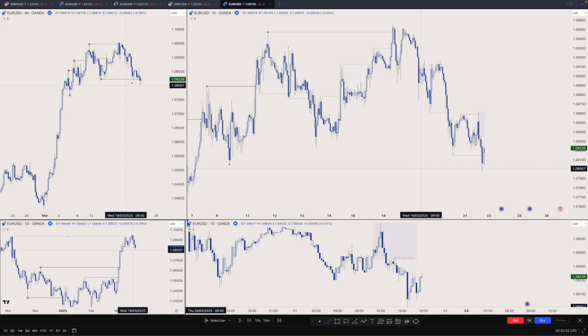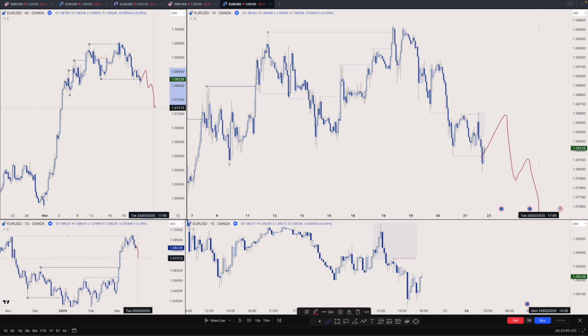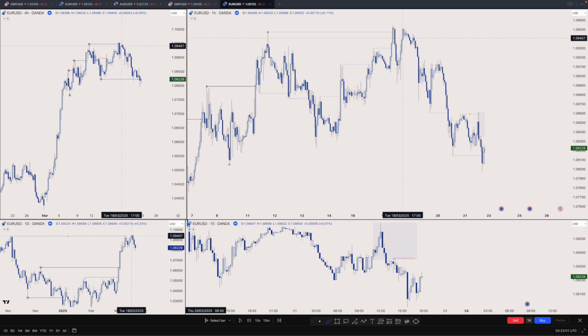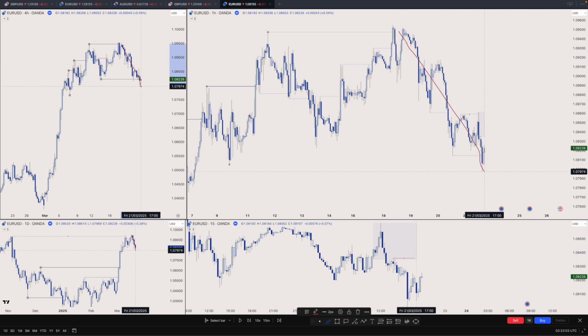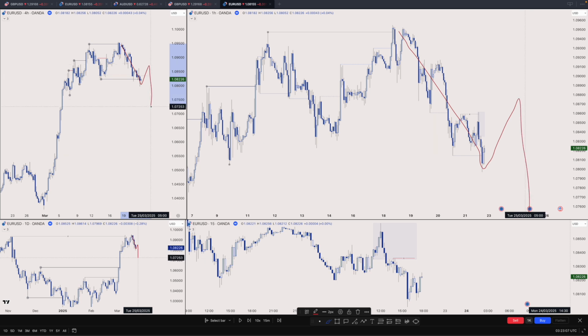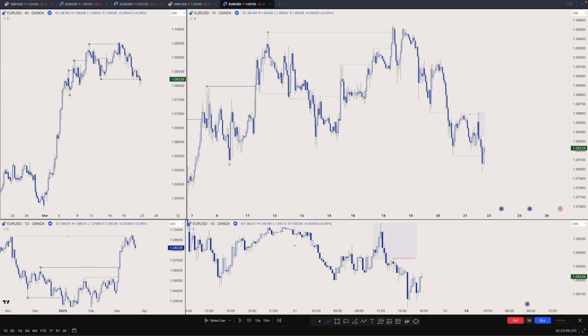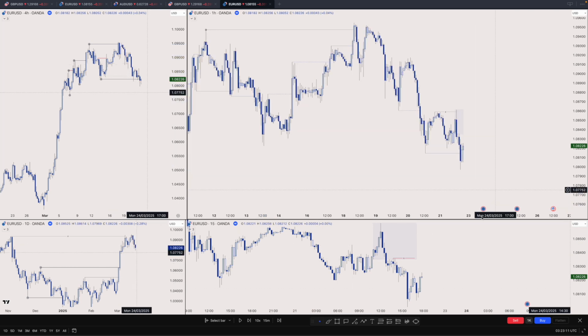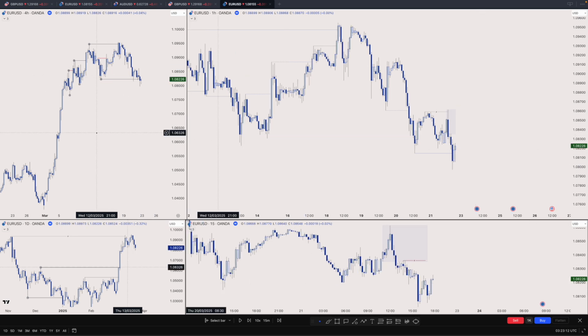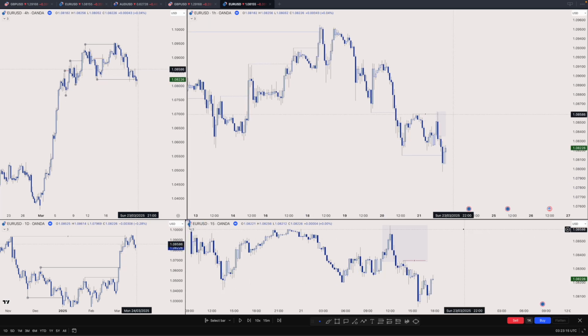But if we keep forming lower highs and lower lows, I'll keep selling, and if we suddenly shift, then I'll change my bias and look for longs. But now since we got the 4-hour swing break of structure, any long can be just a pullback to get a higher high, to get lower again. So yeah, that's my main forecast for the coming week. Let's see how it develops.